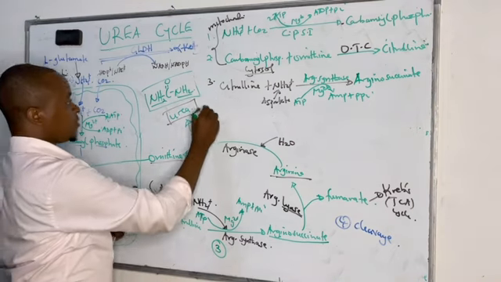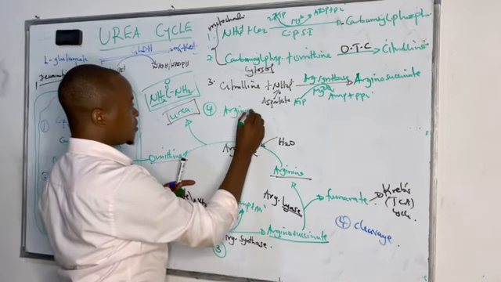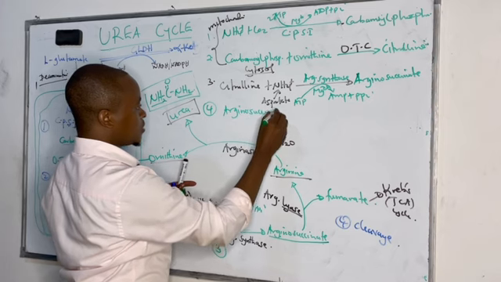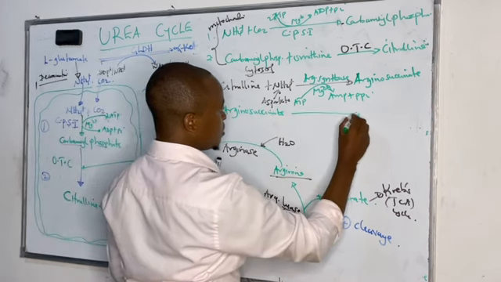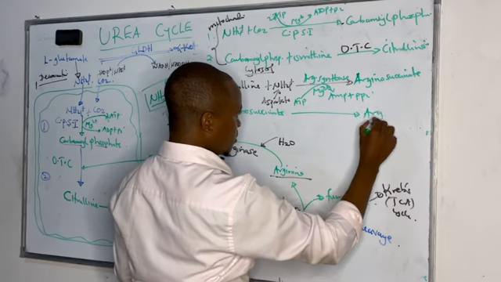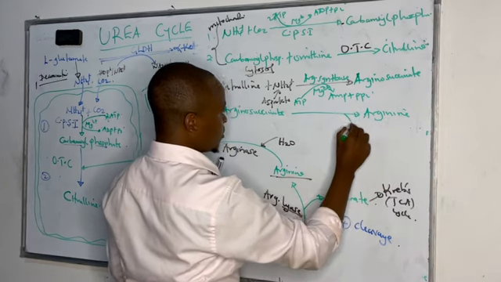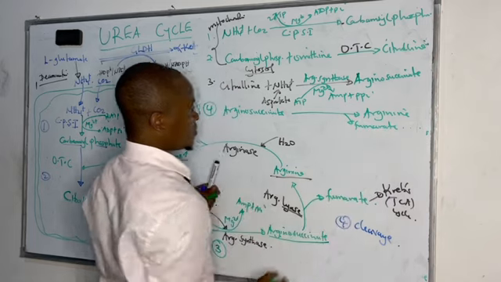Then the 4th step, we have seen argininosuccinate being cleaved to form arginine, with removal of fumarate, which enters the Krebs cycle.